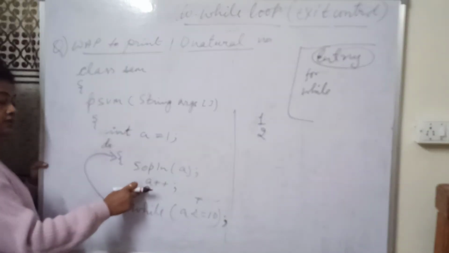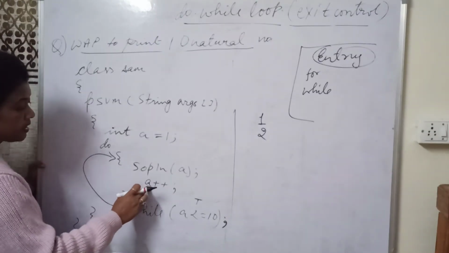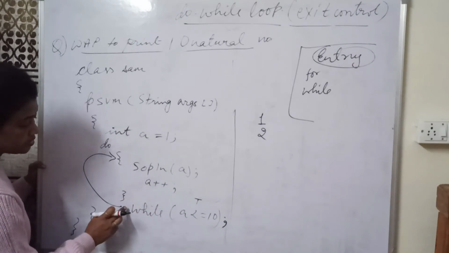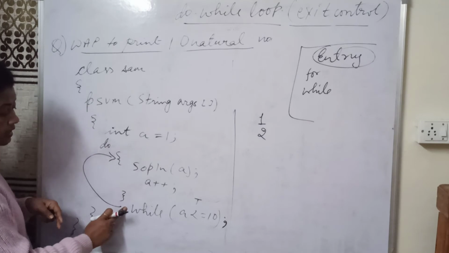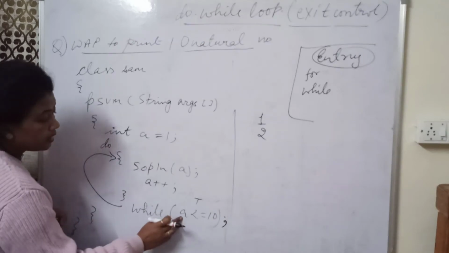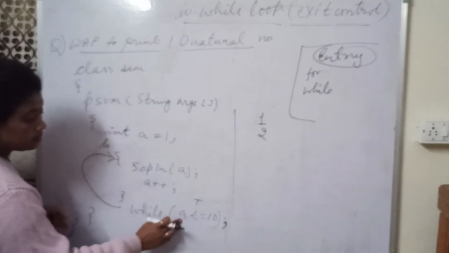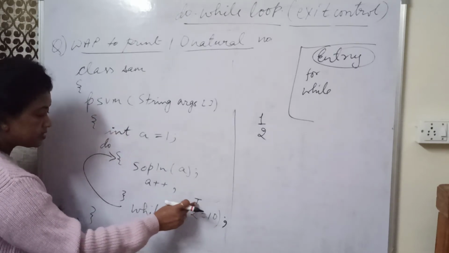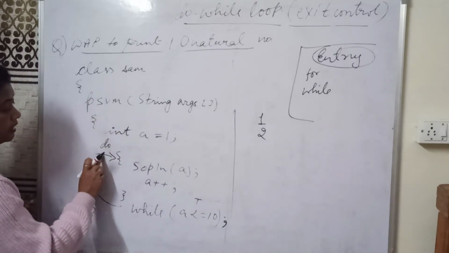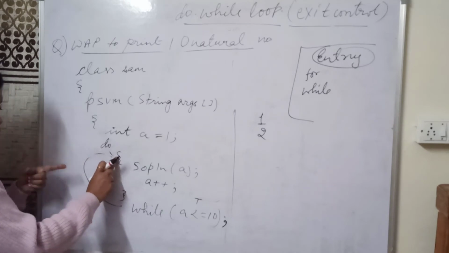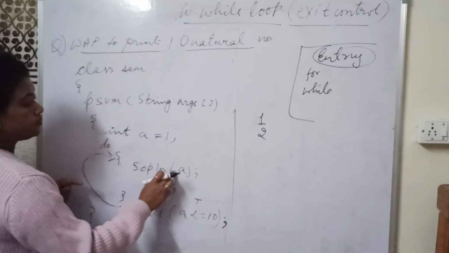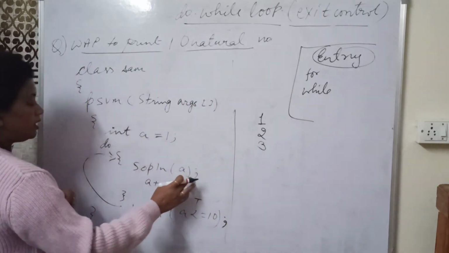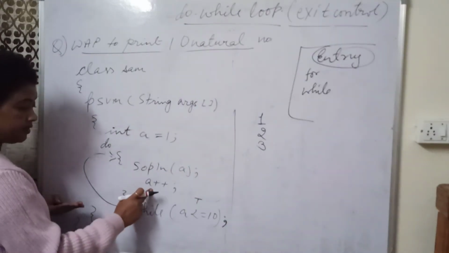A plus plus means the new value stored in A is 3. After taking the increment, control will come out of the body and check the while condition. Now it checks whether 3 is less than or equal to 10. Again the condition is true. Control comes back to the loop body and prints SOPLN A, which is 3. Again the increment takes place and it becomes 4.